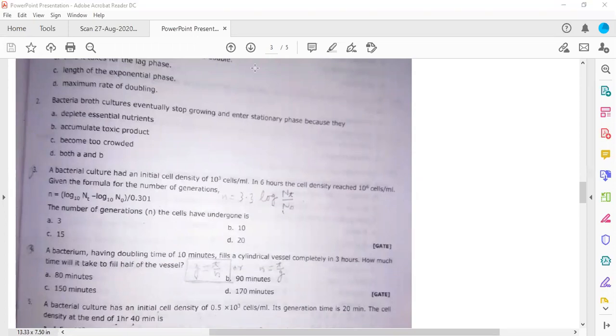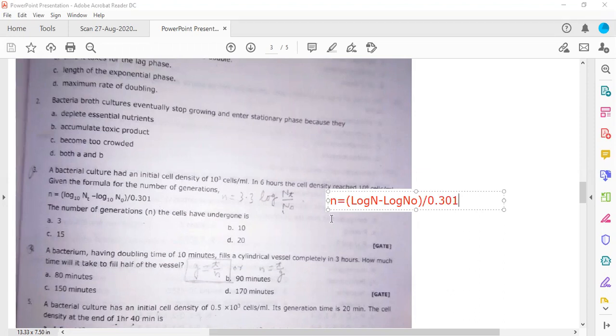I'm annotating this so that you are able to understand. So n is equal to log N minus log N naught, and this complete value you need to divide by log 2, so divide by 0.301.